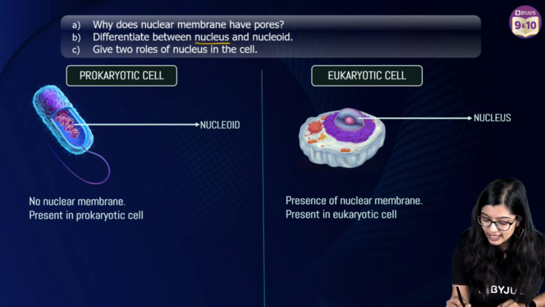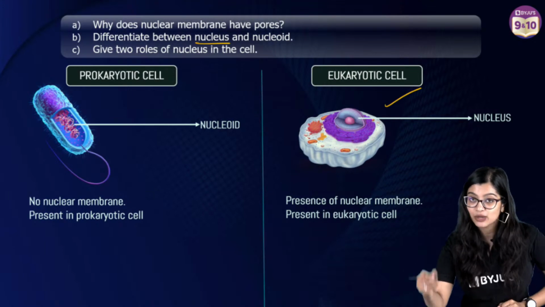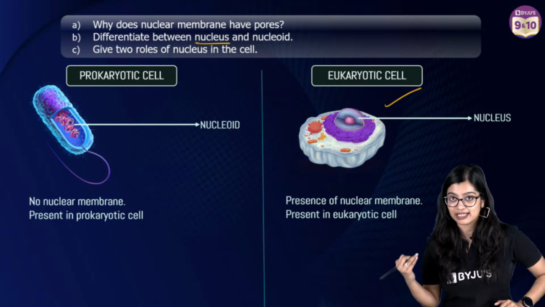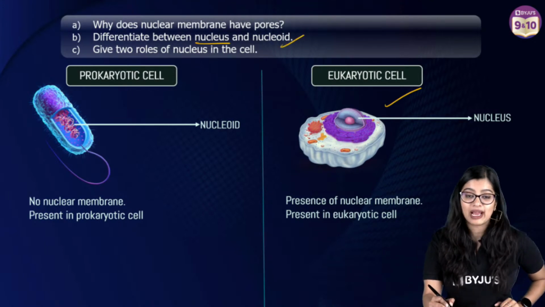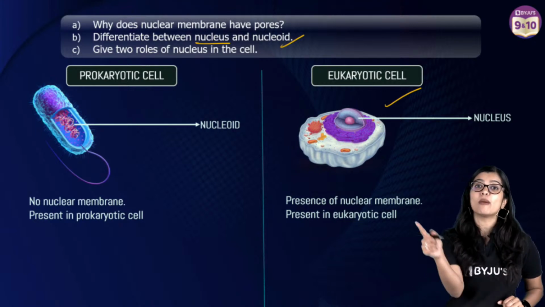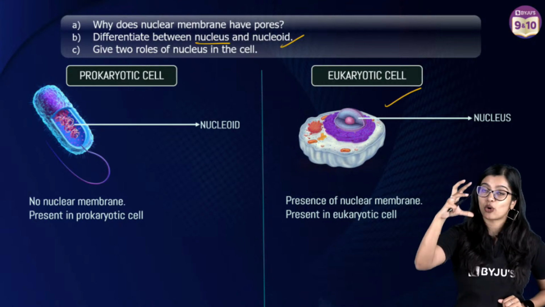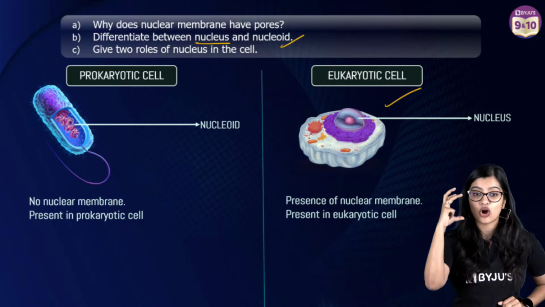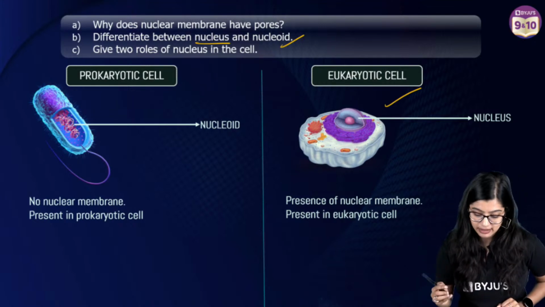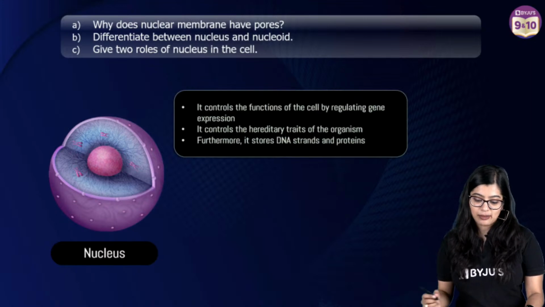So in the case of nucleus, we know that it is well defined and we know that a cell which has a well defined nucleus has membrane bound cell organelles, while a nucleoid region is such where there is no membrane bound structure and the genetic material is found concentrated in one particular part, right? So now of course that is one main point.